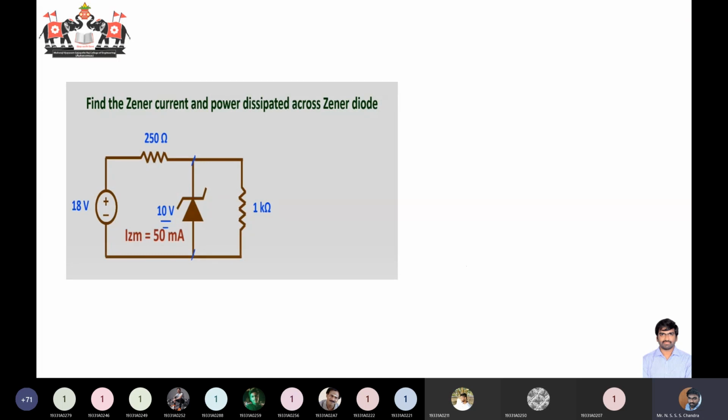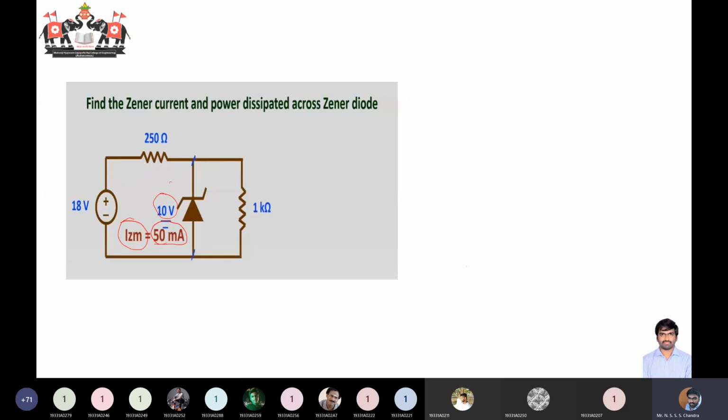Now you need to find the Zener current and the power dissipated across this Zener diode. So if you have pen, paper and calculator, keep it aside and get ready. You can see that you have a voltage source of 18 volts, and a load resistor of 1 kilo-ohm, and they have given the IZ max. Usually in your diode specification sheet, they'll mention the maximum current of the Zener diode and also the Zener voltage. Zener voltage is given as 10 volts.